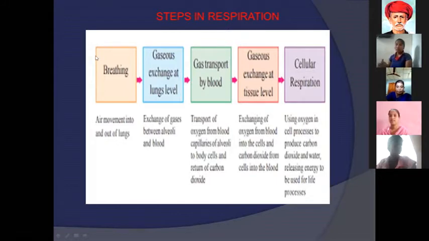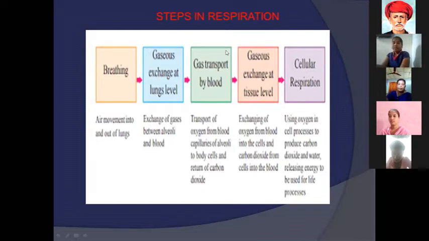Next, gases exchange at tissue level. Next, the step is cellular respiration. We know breathing and cellular respiration are types of respiration, already learned in the previous class. What is the definition of breathing? What is the definition of cellular respiration? Okay, ma. These are very important steps in respiration.